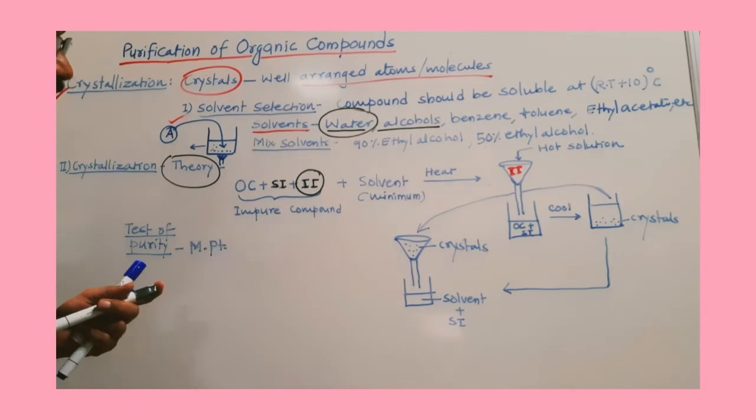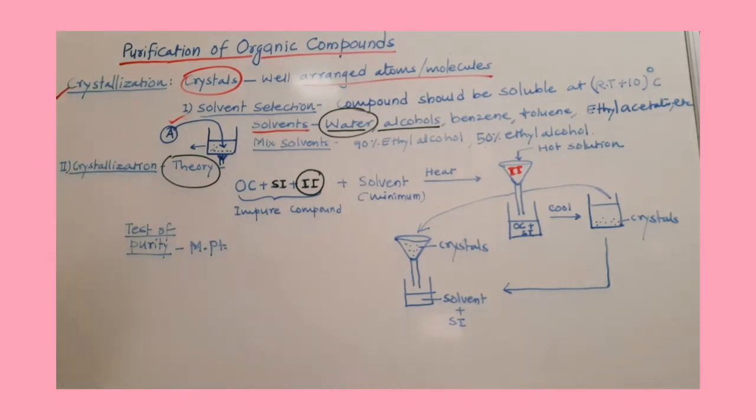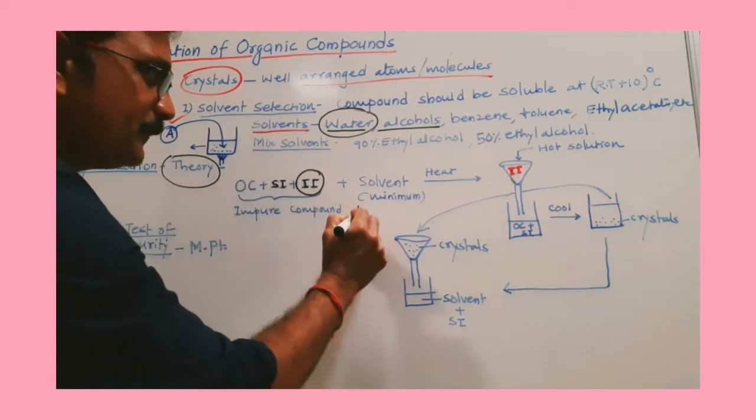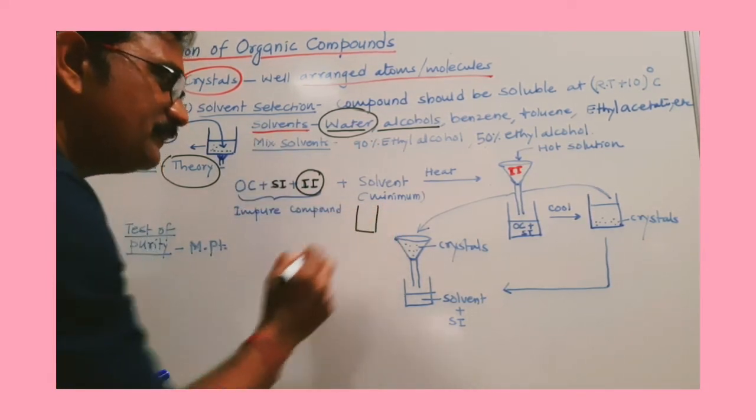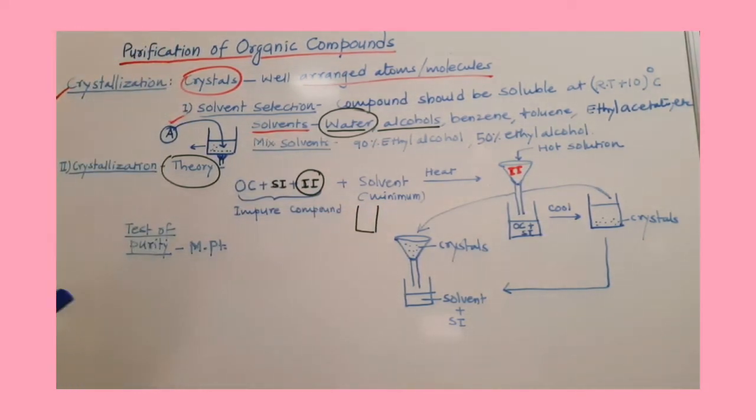And OC means our organic compound which we are going to crystallize. Now take a solvent, a selected solvent. You can select the container. Even you can perform this experiment in beakers of different sizes. Even you can perform this experiment in a conical flask.